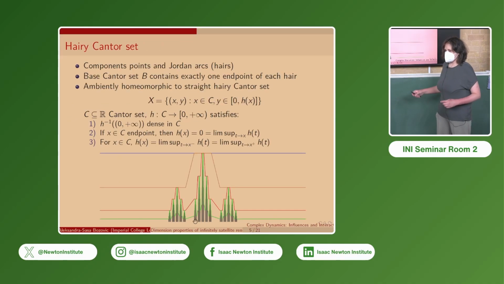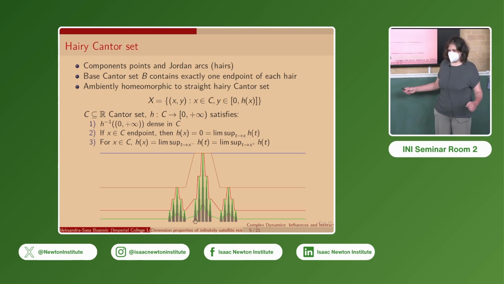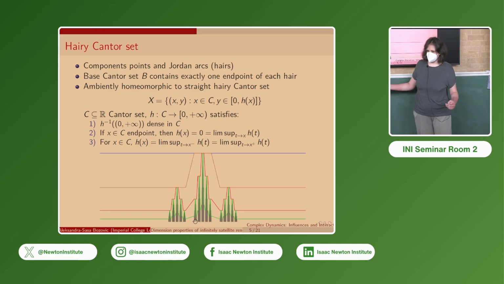So with the post-critical set, one important feature is the base Cantor set, a Cantor set formed by the closure of the union of all the point components. It has the property that for each hair, exactly one of its endpoints lies in the base Cantor set.